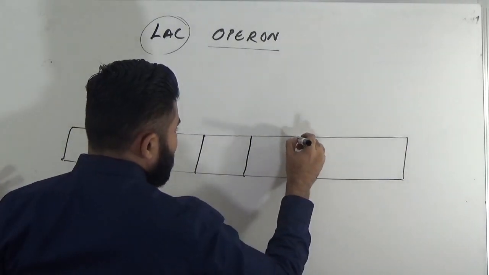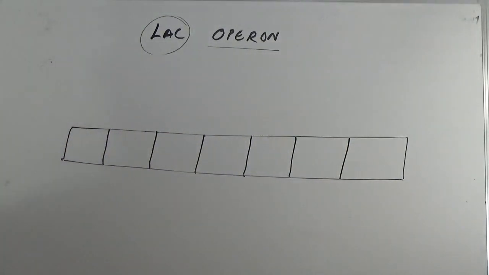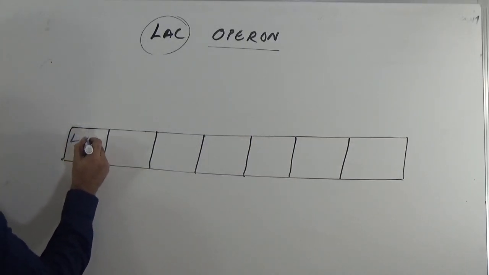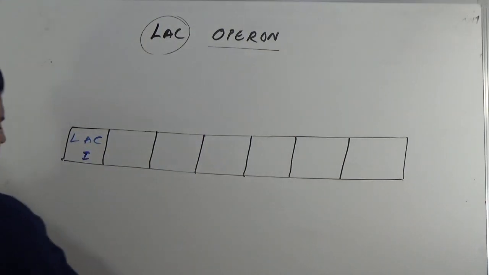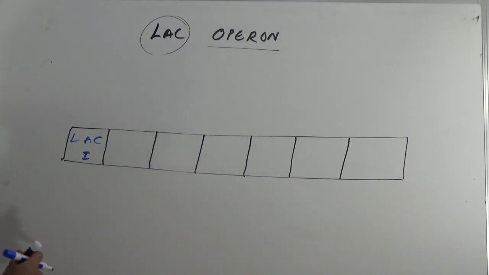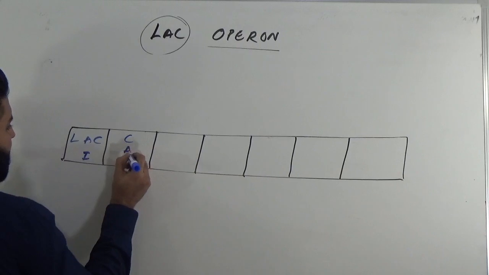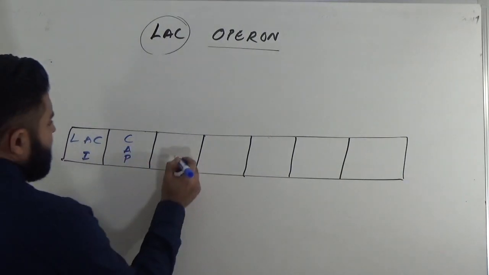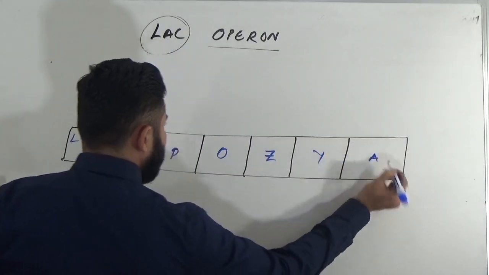This is for Lac Z, Y, and A. This is the site for Lac I. I'm not going to draw the promoter for Lac I, which is low yield. Here is your catabolite activator protein, cap site. This is the promoter, this is operator, this is Z, Y, and A.